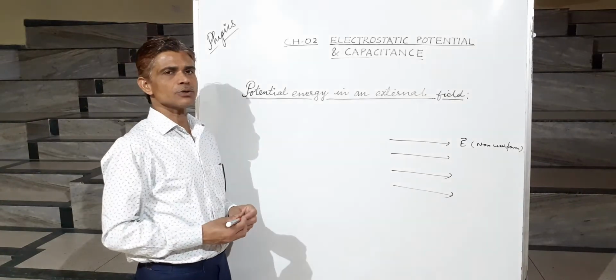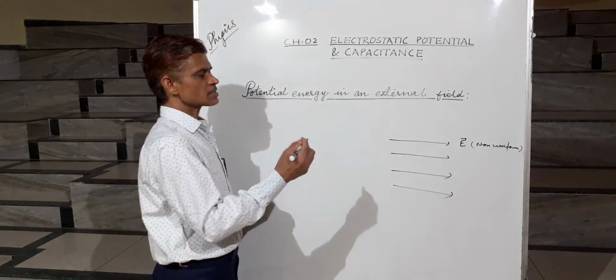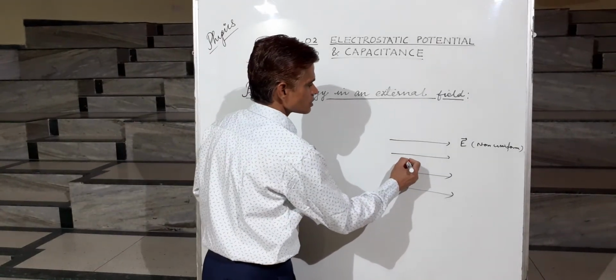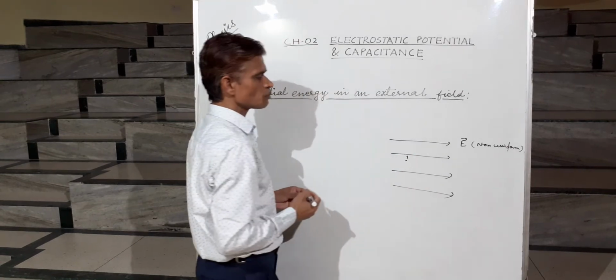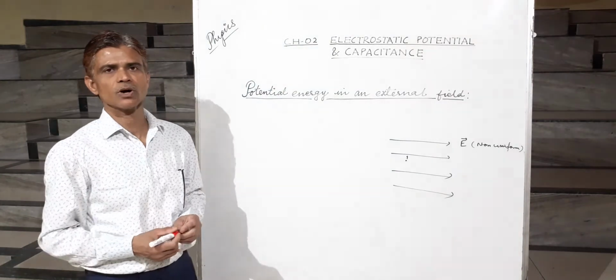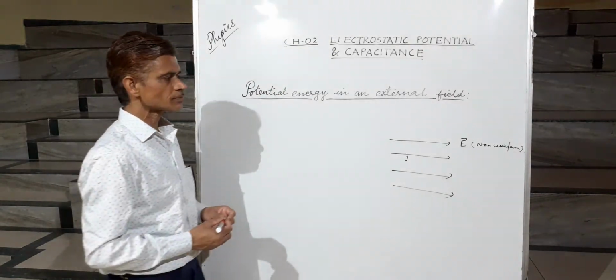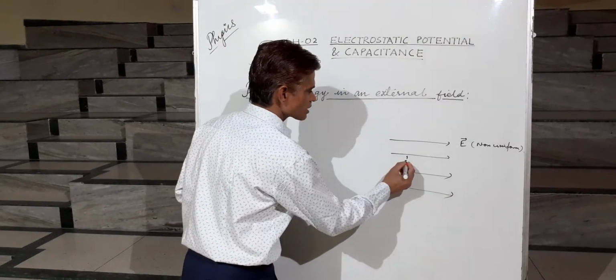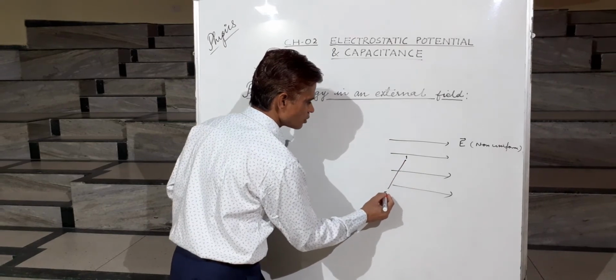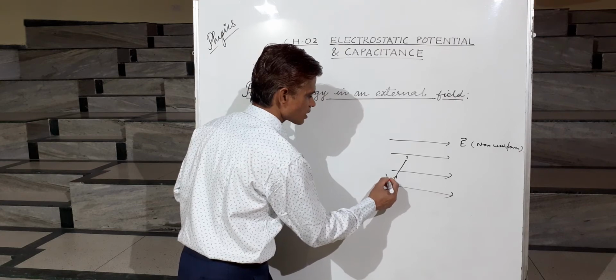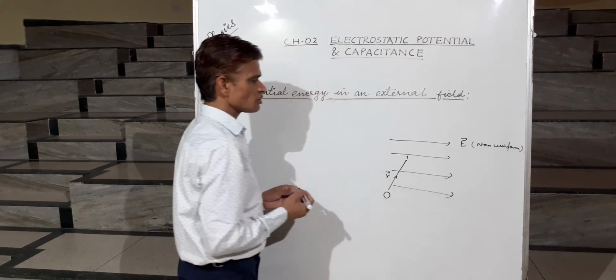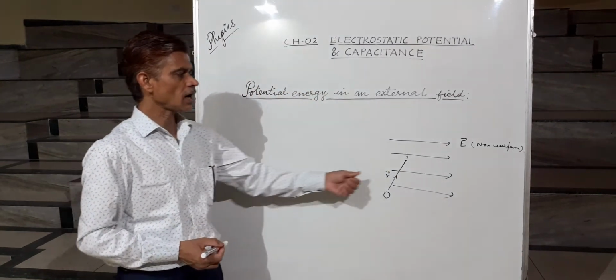Now if we want to place a charge q1 at this point, suppose at point 1 we want to place charge q, whose position vector with respect to some origin or reference point is r.